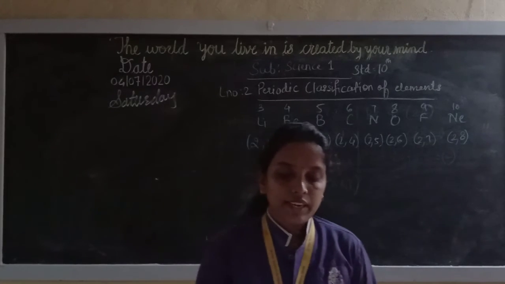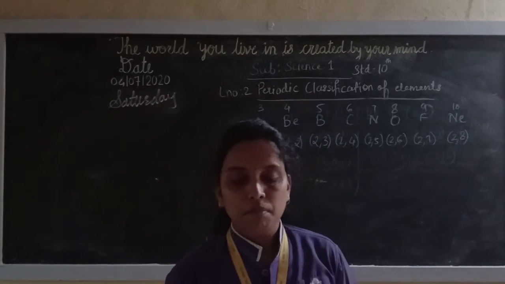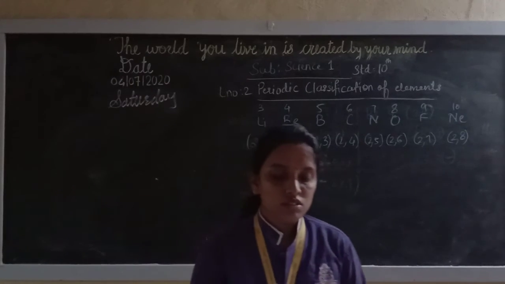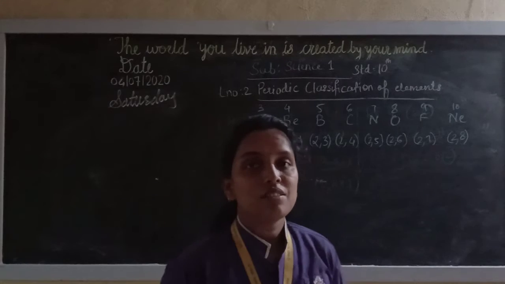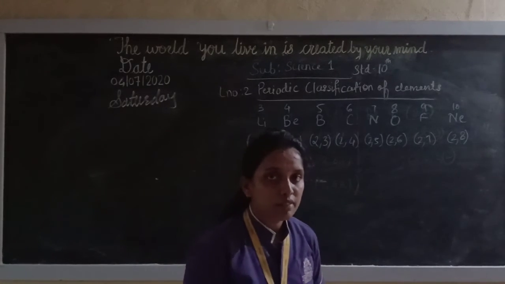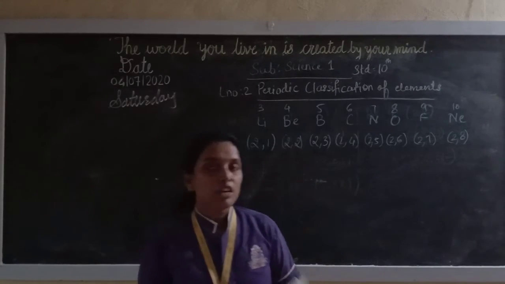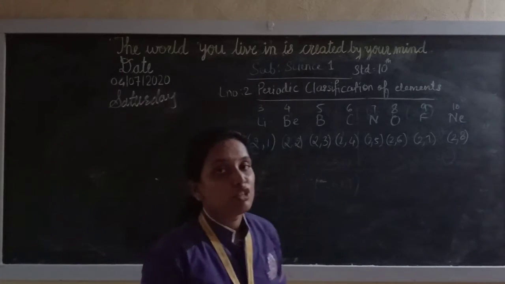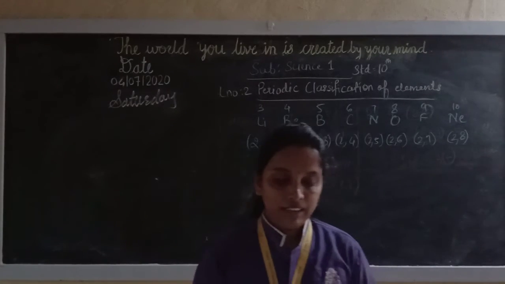The elements in the second period, namely lithium, beryllium, boron, carbon, nitrogen, fluorine and neon, have electrons in the 2 shells, K and L. We will see further about the shells. So the first shell K, L, M, like this the names are there. So first 2 shells are there, so K and L.